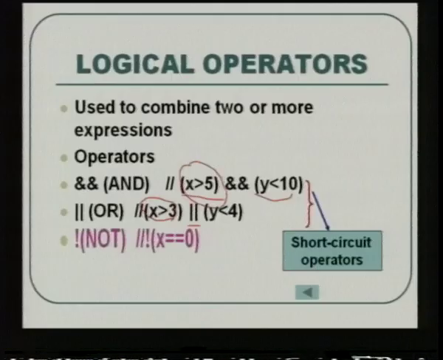Finally, you have the NOT function, which is nothing but the complement. So NOT of x is equal to 0 means if x is not equal to 0, then you proceed with the statements. So it is a complementing function, whether it is true or false. So these are the logical operators available in C++.